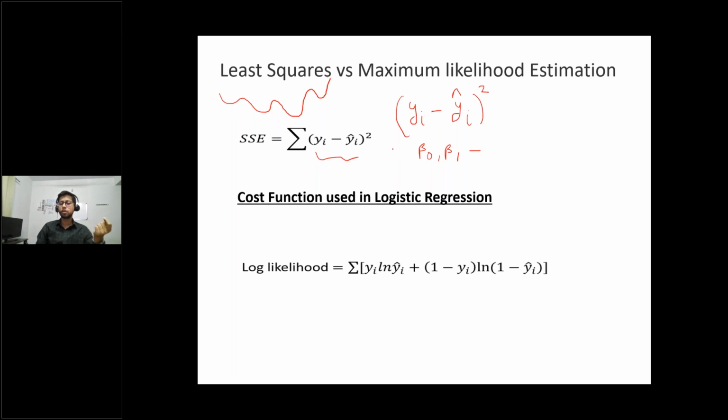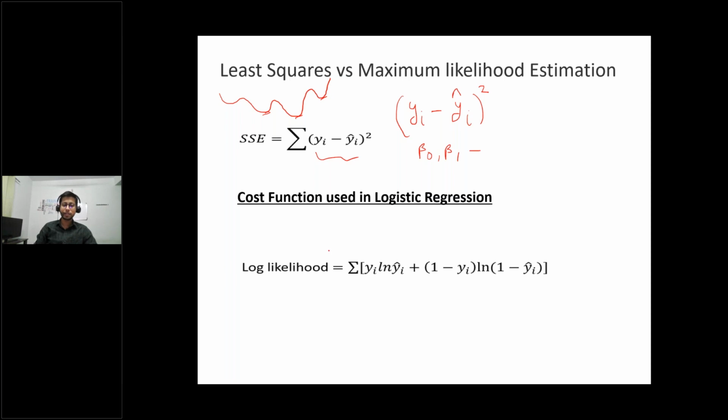Okay, so what is non-convex? It has multiple local minima. This is a local minima, this is also a local minima, this is also a local minima, right? So for a classification problem, we cannot use this, because there should be one global minima. Then only can we minimize the error and classify into one category, right?